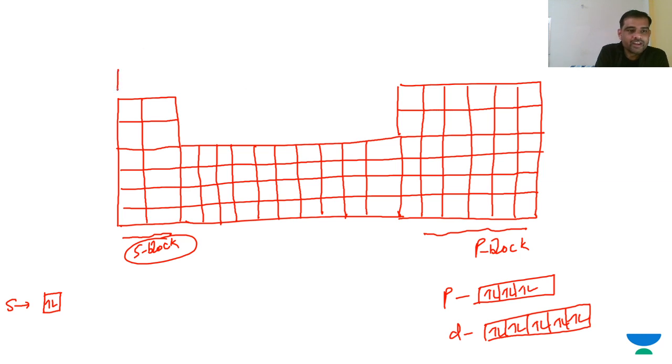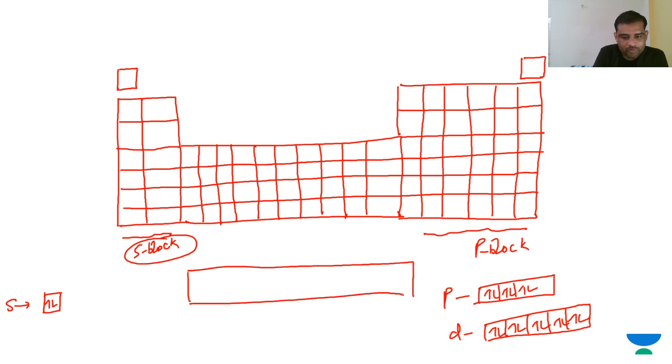Here is the hydrogen position, which I am keeping separate, and here is the helium position, which I am also keeping separate. And afterward, here is the F block. I hope you have an idea. In it, a maximum of 14 electrons are possible: 1, 2, 3, 4, 5, 6, 7. So a maximum of 14 electrons are possible.